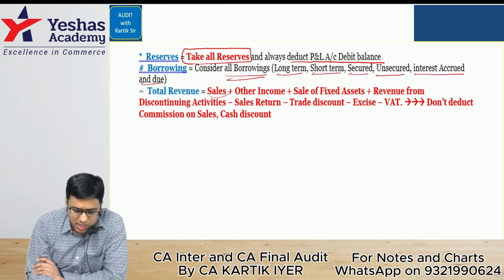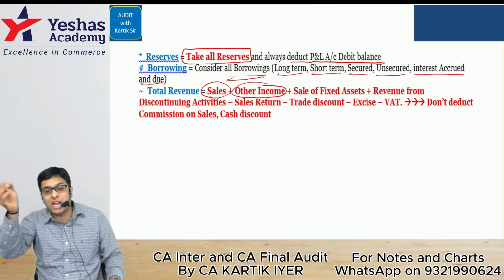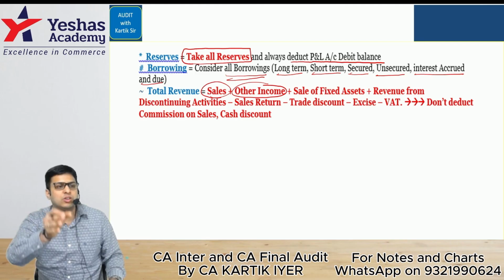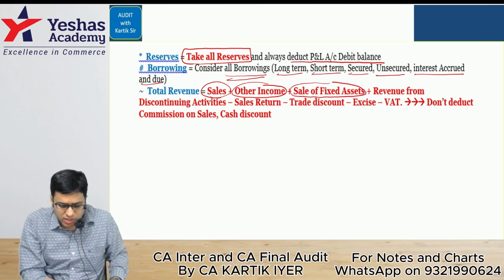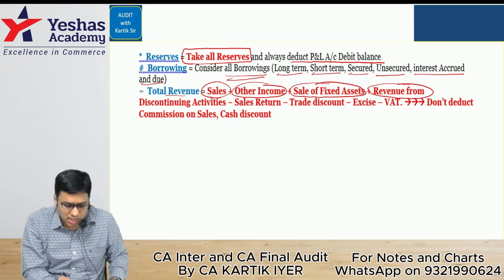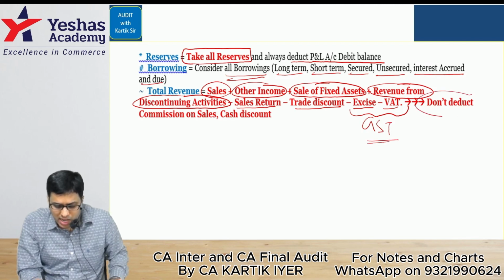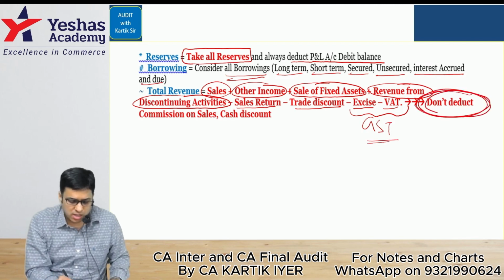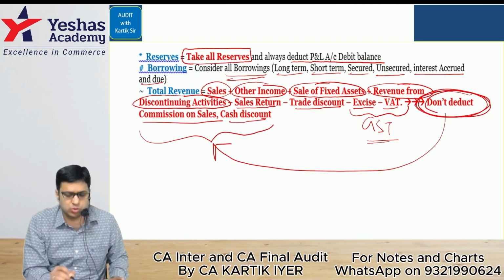And revenue, you should take sales, other income. See, it is revenue and not sales. Revenue means any kind of income the company has earned, you have to include it. You will take sales, other income, sale of fixed asset, revenue from discontinuing activities, and subtract sales return, trade discount, excise, VAT. Excise and VAT basically mean tax, so in today's times you will deduct GST. You will never deduct 2 things, commission on sales and cash discount.